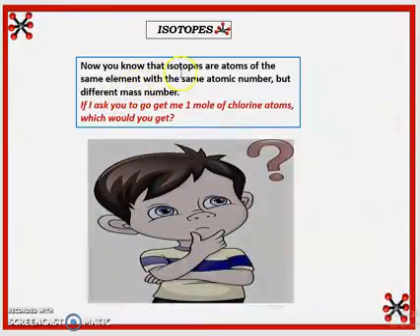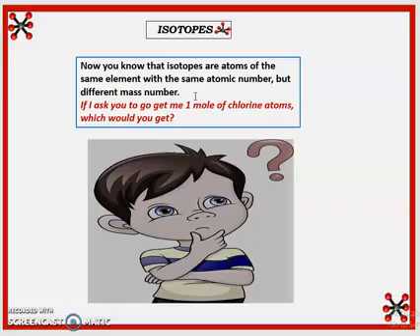Now that you know that isotopes are atoms of the same element with the same atomic number but different mass numbers, if I ask you to go get me 1 mole of chlorine atoms in the lab, which chlorine atom will you get me, since you know that we have different atoms of the same chlorine?